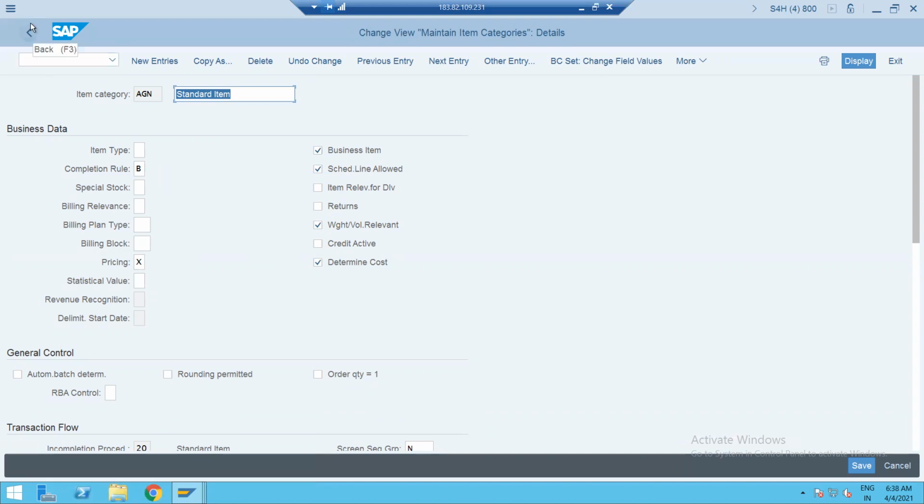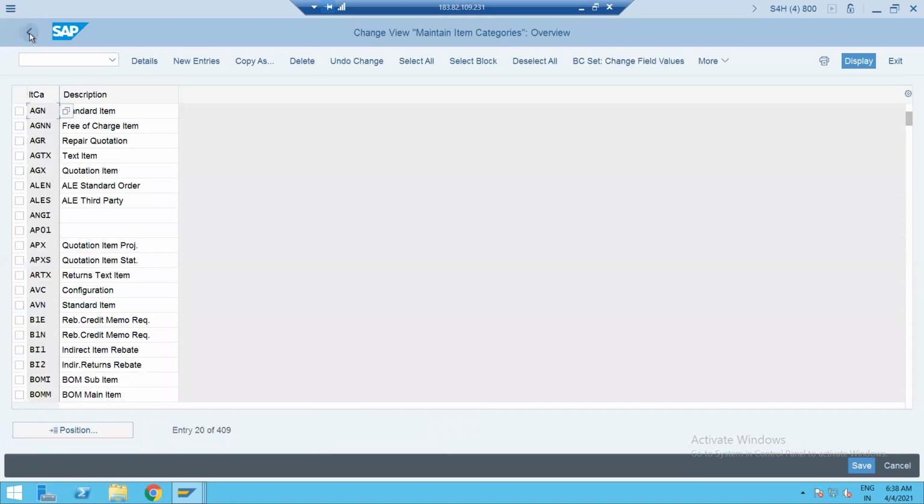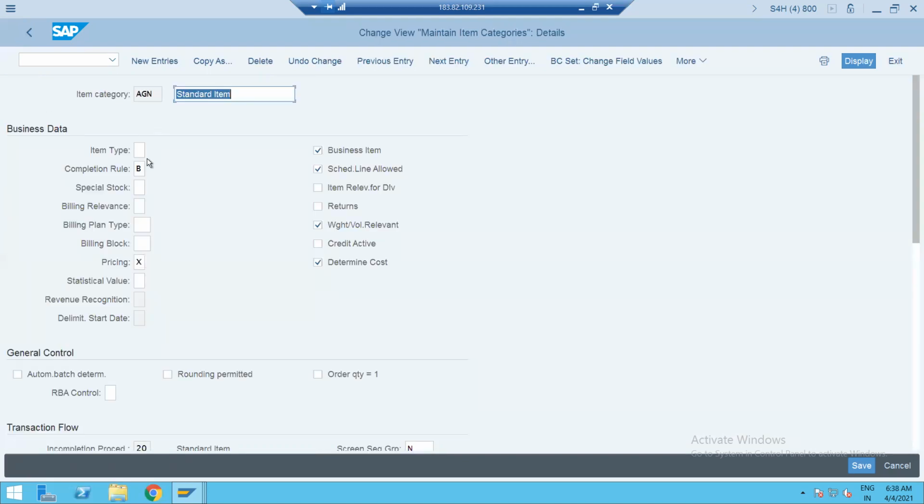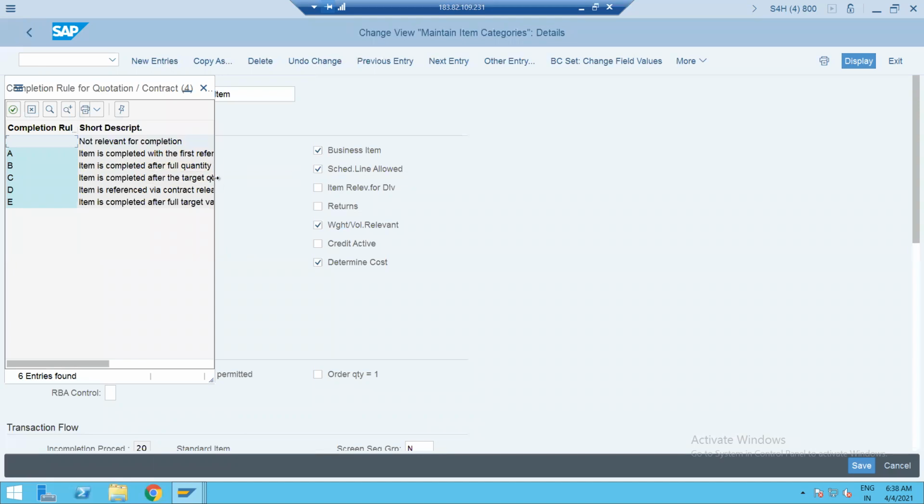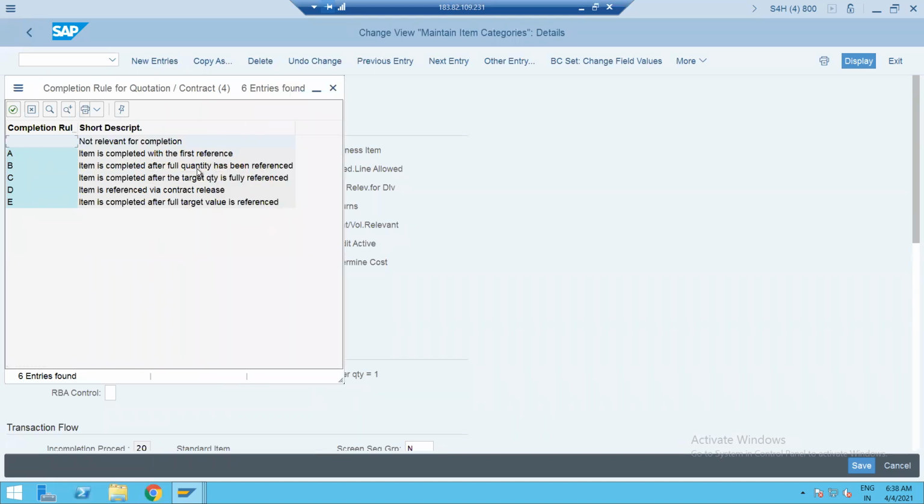So I'm just not copying the item category, I'm just using it as it is. What is the key important thing is this completion rule. B means the item is completed after full quantity reference. The same quotation you can use. So this is the basic advantage.